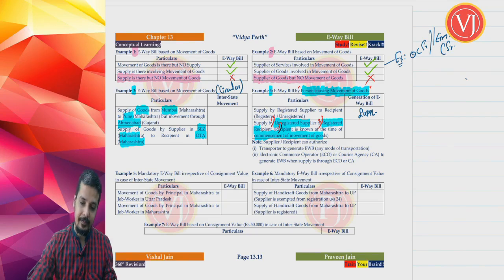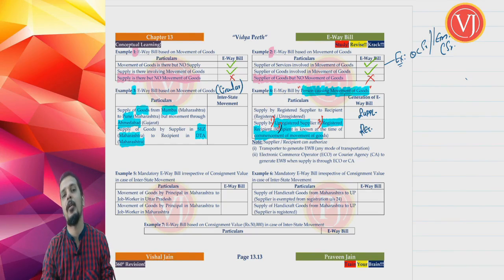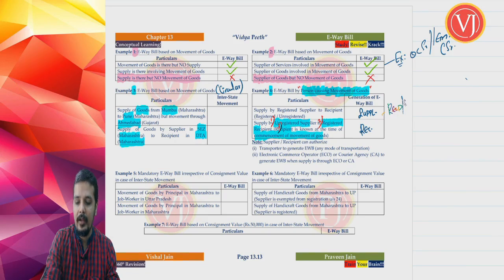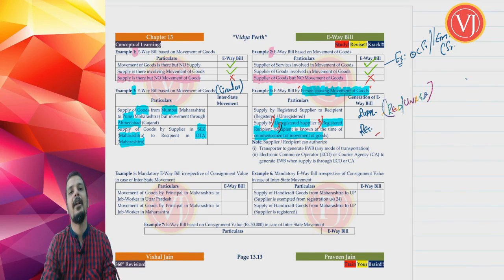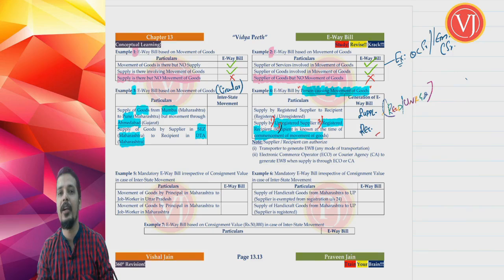So in such a scenario, recipient has to generate e-waybill because he is treated as a person who is causing the movement of goods. Normally a person who is treated as causing the movement of goods is supplier, whether he is registered or he is unregistered. Normally he is taken to be a person who is causing movement of goods. But in exceptional cases, the recipient will be treated as a person who is causing the movement of goods, but that comes with conditions. What are the 3 conditions where you will be calling recipient as the person causing the movement of goods and therefore he has to generate e-waybill?